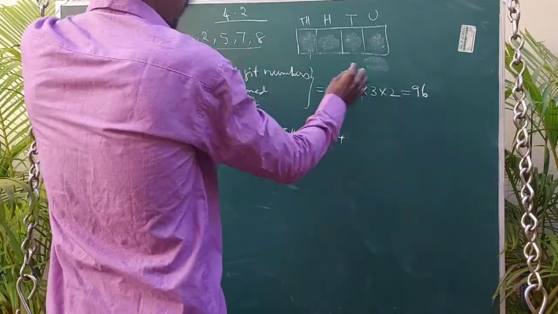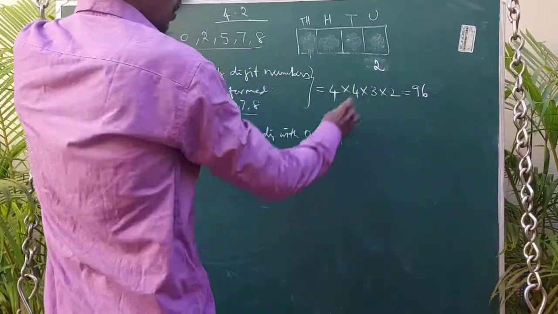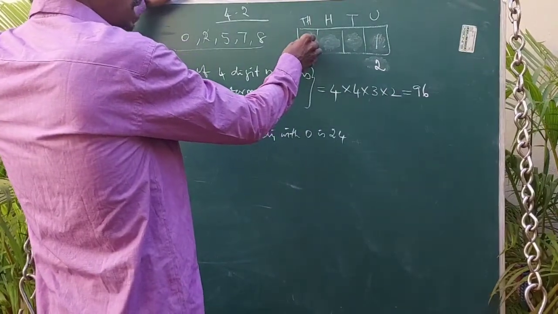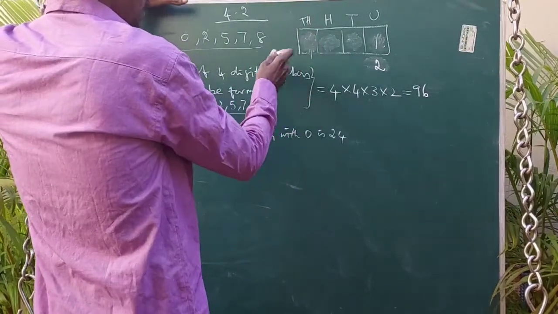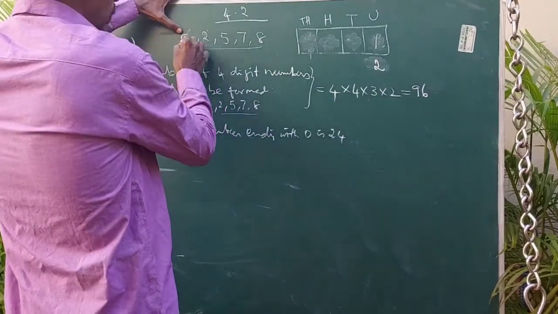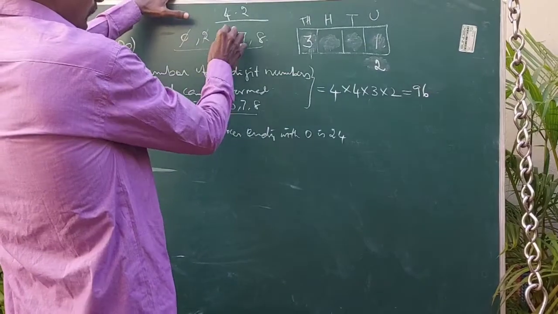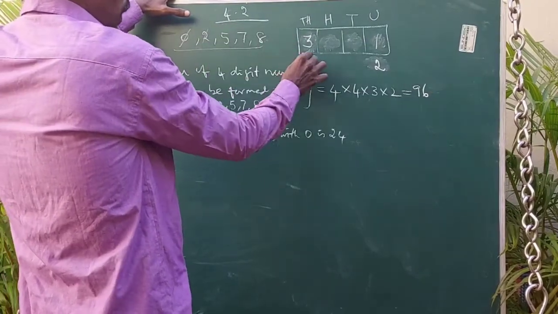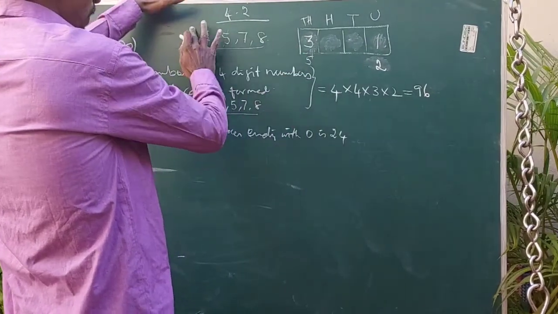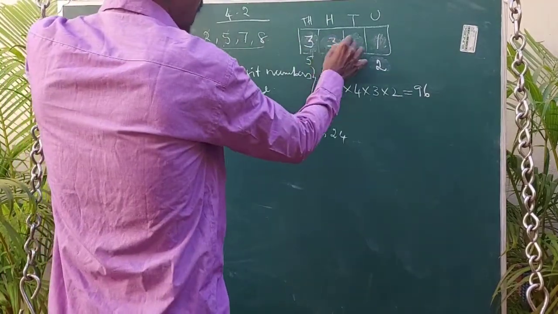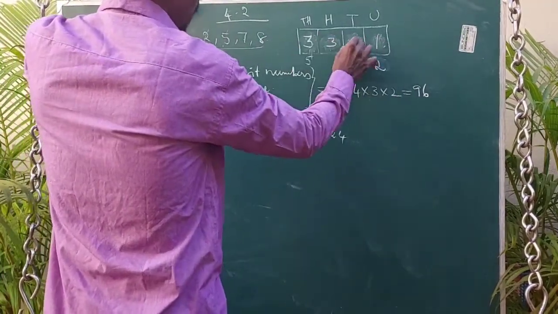If we consider the other numbers, for example, fixing 2 in only one way, here we can't put 0. If we put 0 here, it becomes a 3-digit number. So except 2 and 0, we have the remaining 3 numbers. For example, if we put 5 here, delete that 5, but we can include 0 for the next one. Again 1, 2, 3 ways. Already 3 numbers are fixed, remaining 2.